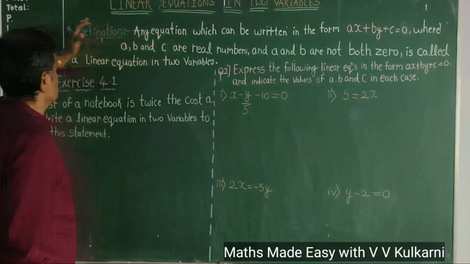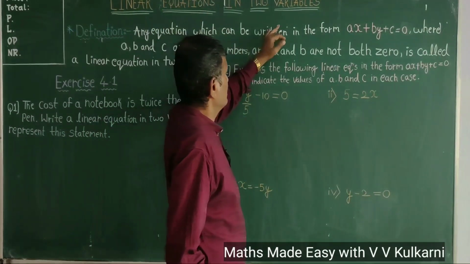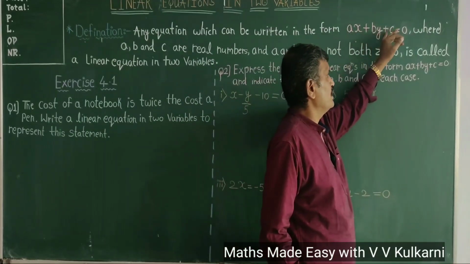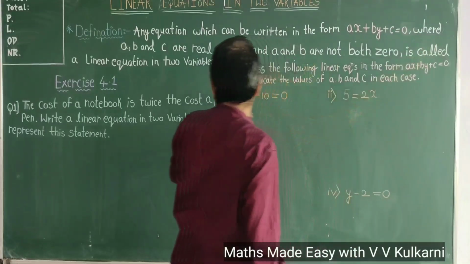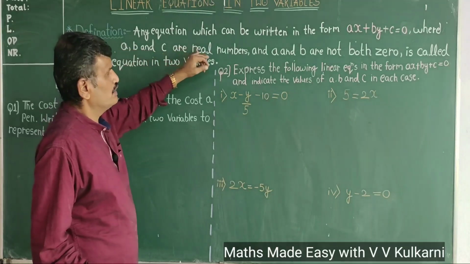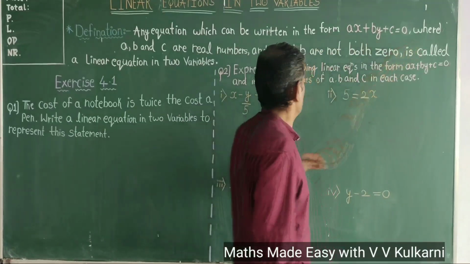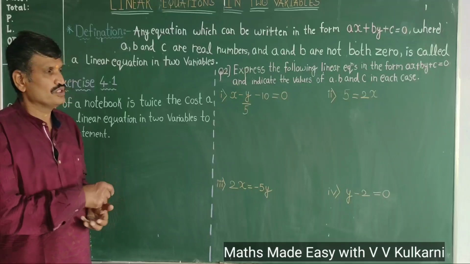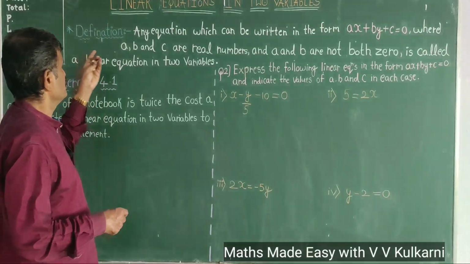Actually the definition goes like this: an equation which can be written in the form of ax plus by plus c is equal to 0, where a, b and c are real numbers and a and b are both non-zero, is called a linear equation in two variables. Now you may say, sir, what is that non-zero? And what is it a, b and c?